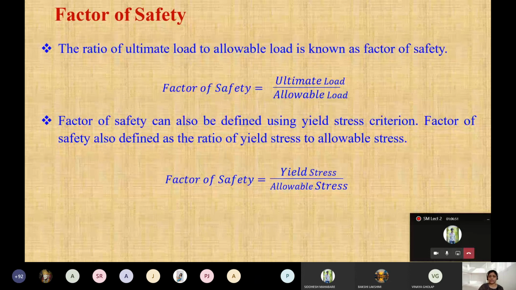But if you see, yield stress आपको कहाँ मिलेगा? In the ductile material. ठीक है? Yielding stress वही मिलेगा आपको. तो that's why factor of safety can also be defined using the yield stress criteria. Factor of safety is also defined as yield stress to allowable stress. तो ये yield stress कहाँ use होगा? जब आपका ductile material है. Clear this one? And this is with the brittle material: ultimate stress to allowable stress is for the brittle material.